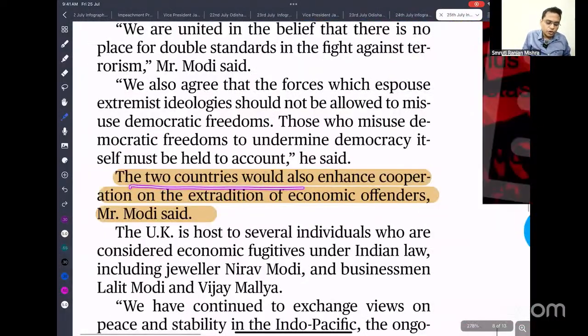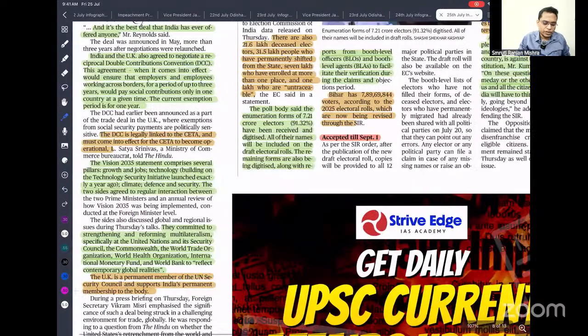The two countries would also enhance cooperation on extradition of economic offenders. We know that many economic offenders are taking shelter in Britain. So we need to have cooperation so that we can bring them back to India.